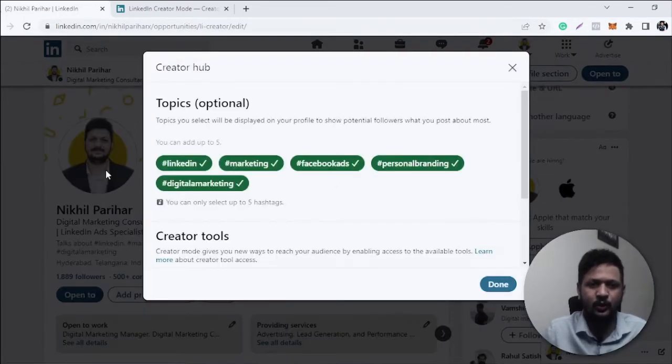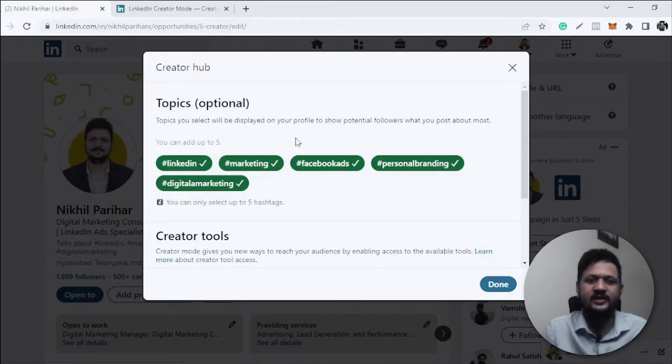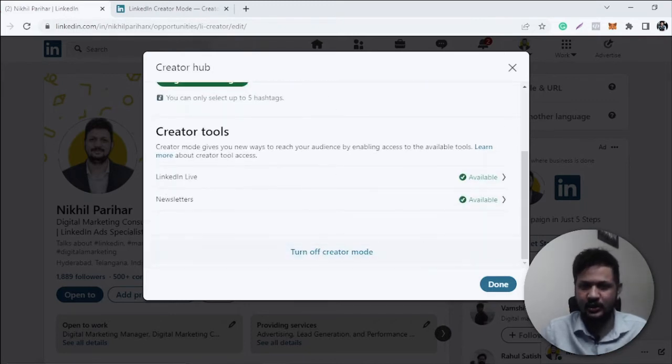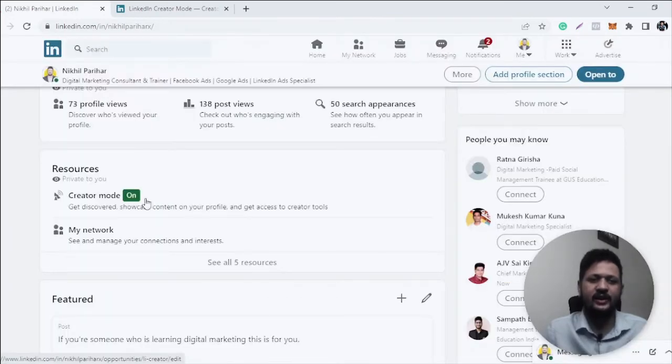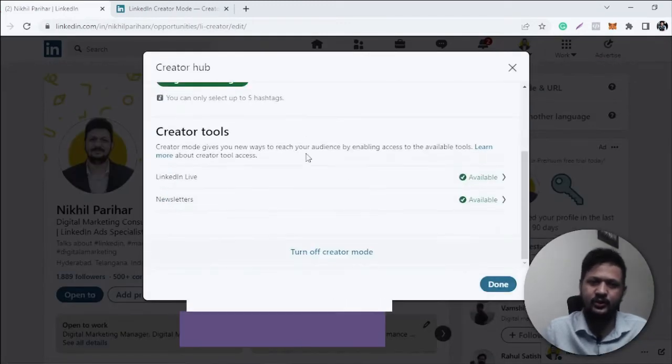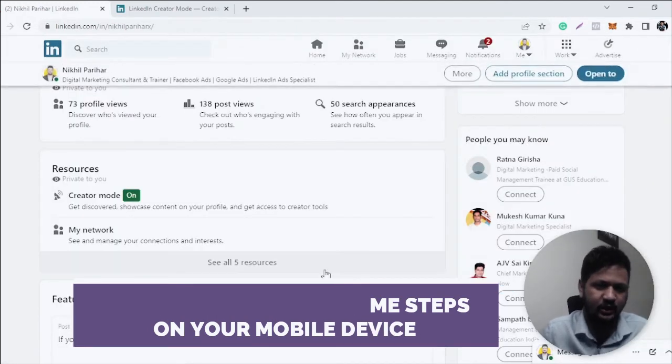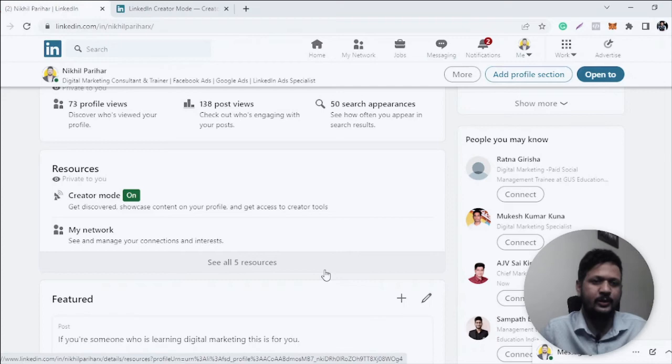If you click on this, it will show you the topics in your niche, the hashtags on which you are sharing content. You can fill in up to 5 hashtags or topics here, but it is optional. You can skip this step as well. Once you're done, click on done, and you will see an on button here. That means your creator mode is on now. You can also switch it off if you don't like it. Just go there, turn off creator mode from this section, and click on done. So you can turn creator mode on and off anytime.